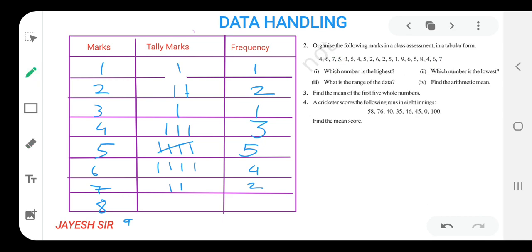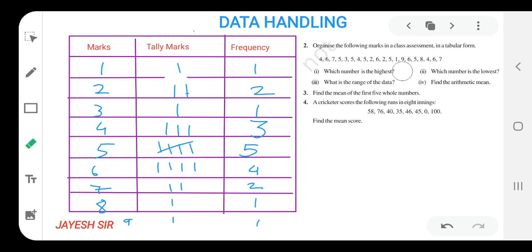So I have started from here, then first I have found 8 over here. That means only one student has scored 8 marks, so I am writing 1 over here and 1 over here. Similarly for 9 marks we will find 9 only. I think one student has scored. Yes, one student has scored 9 marks. In this way we have found and drawn the tally marks in the tabular form which has been asked in the question.